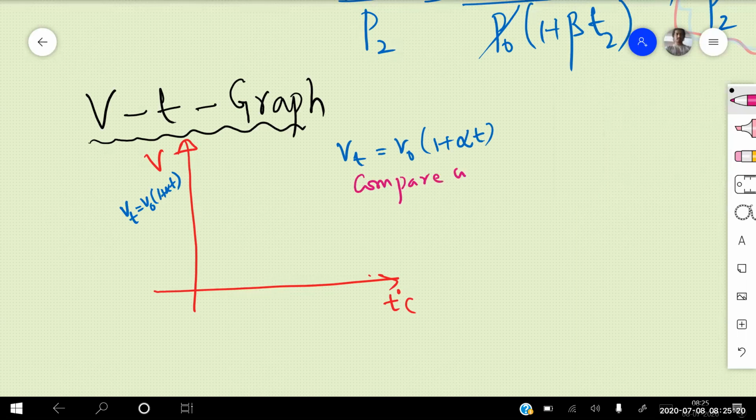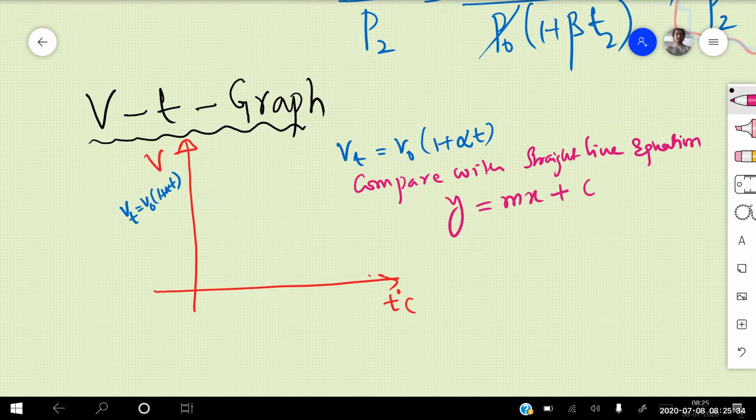Compare with the straight line equation. In your 10th class, you might have learned it: y is equal to m into x plus c. Here c is the constant, m is the slope, x is on the x-axis, and y is on the y-axis.